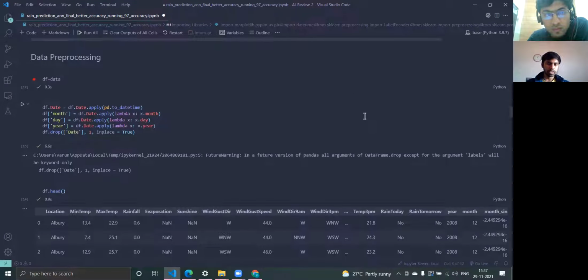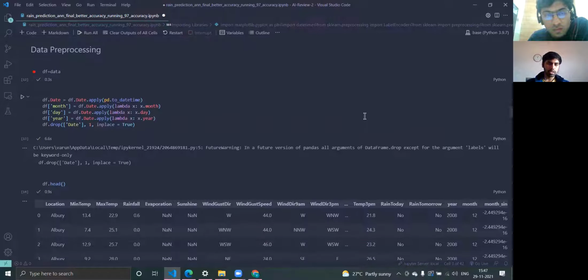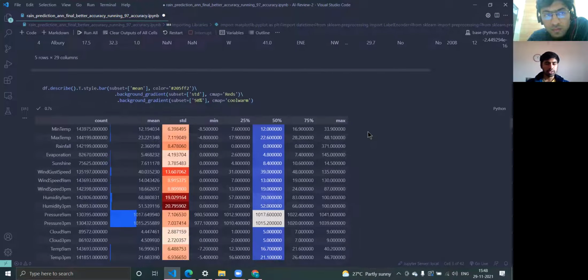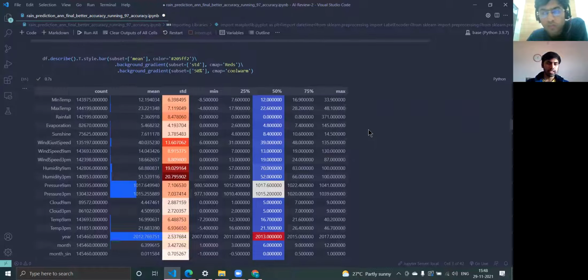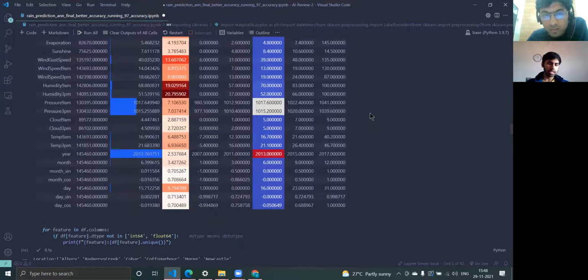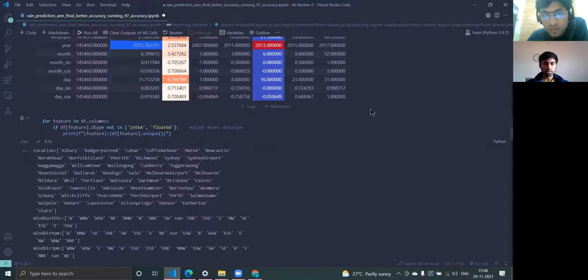Then, as mentioned before, we have created 3 columns: month, day, and year, and we have put the day, month, and year into each column so that we'll be able to work on them separately. And as you can see here in the data frame head, we have changed a lot of data. Varun, can you scroll down? Then we decided to describe the data, that is the mean, standard deviation, median, 75% and max value, so that we'll be able to get a snapshot of the data, what it is and how much it varies.